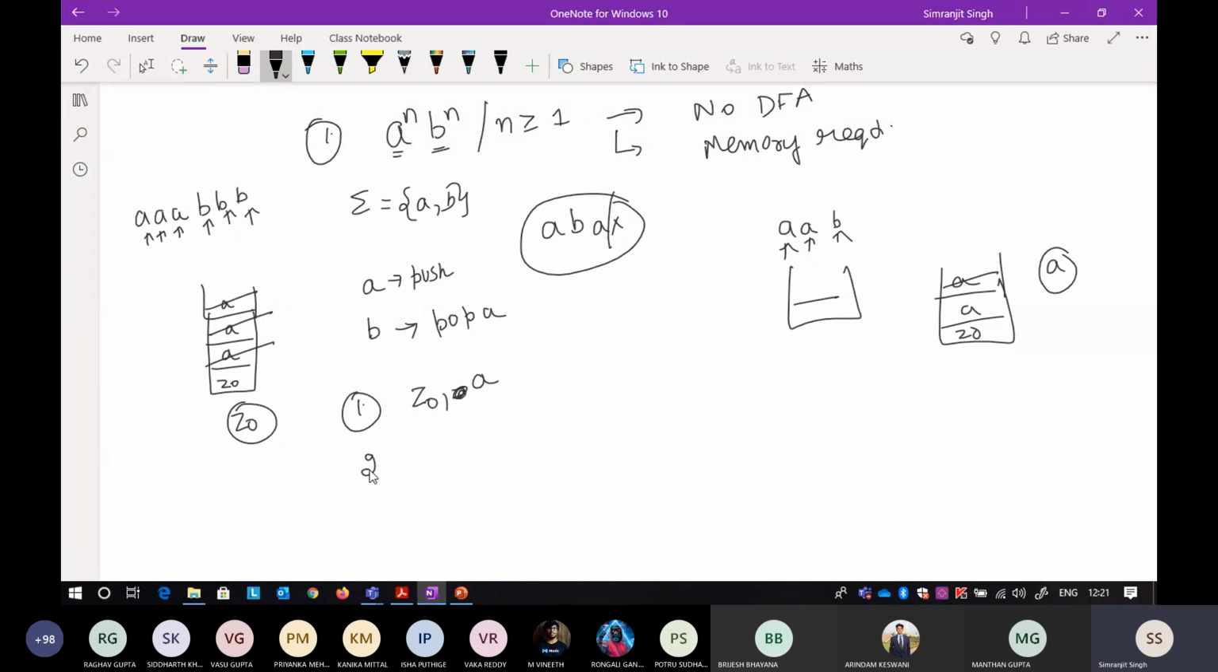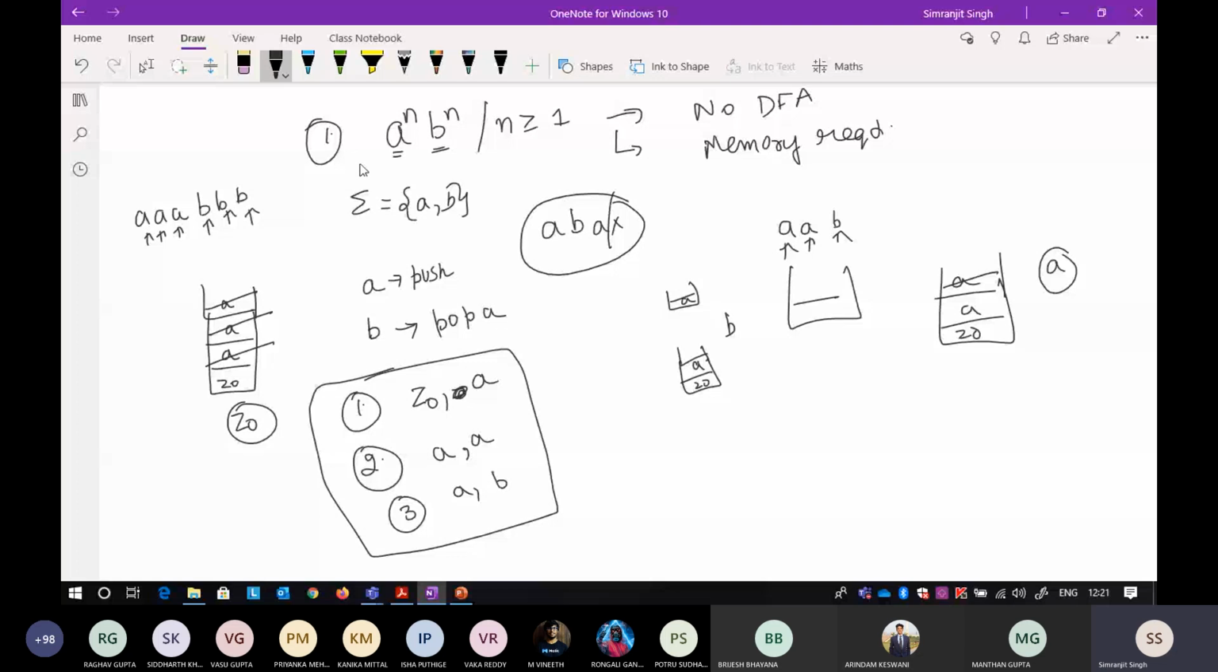The second scenario is that there is already an A at the top of the stack, and then another A comes. The third scenario is that A is already on the stack, and then B comes. I don't think there are any other scenarios. So these are the three scenarios on which your push down automata will be based.